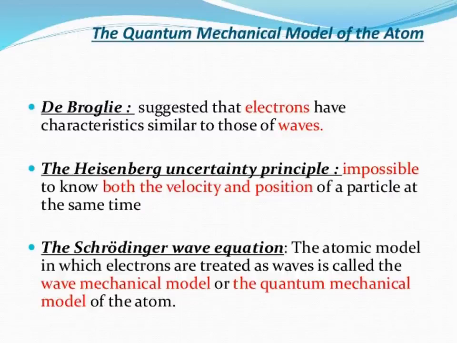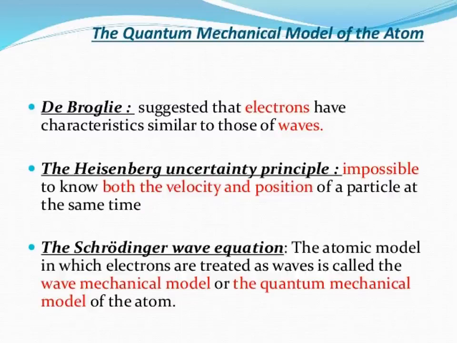Further, the existence of quantized electronic energy levels is a direct result of the wave-like properties of electrons. The solutions of the Schrodinger wave equation give the allowed energy levels. Each and every atom and its electrons have certain energy levels, which are a direct result of the wave-like properties of electrons.